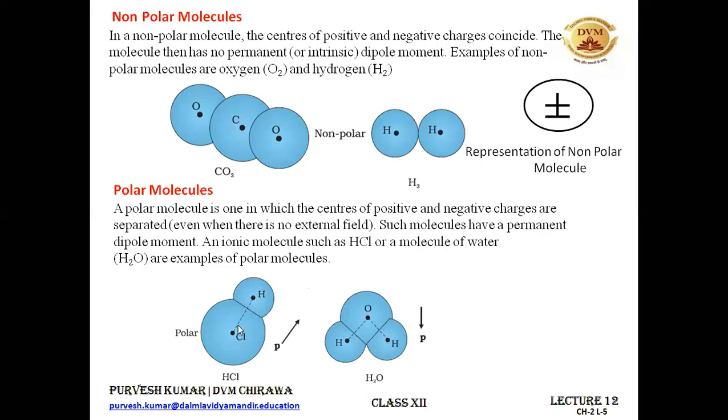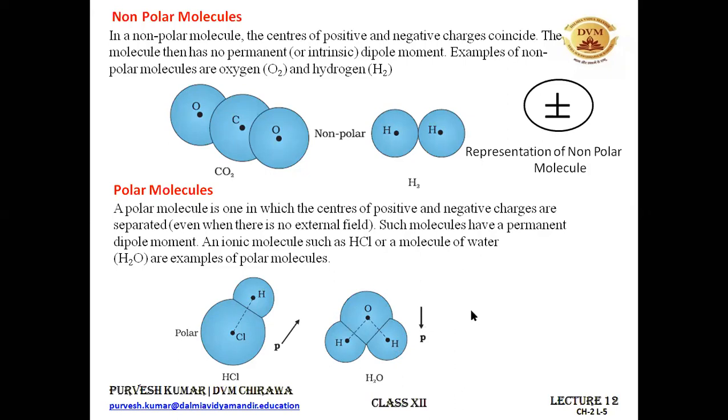You can see that in HCl, H is positive and Cl is negative. Similarly, H is positive, O is negative. And in the case of HCl, you can see the dipole moment is always from negative to positive. It is from the negative charge towards the positive charge. So the direction is this one. Can someone tell me why the direction of the dipole moment in H2O is in this direction?